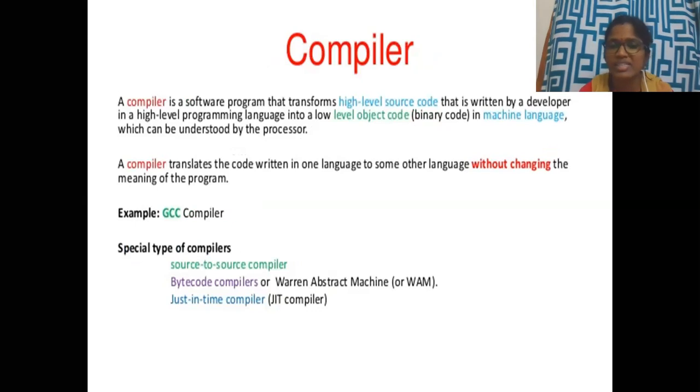A compiler translates code written in one language to some other language without changing the meaning of the program. Examples: GCC compilers. The special types of compilers are source-to-source compilers, bytecode compilers, and just-in-time compilers. Just-in-time compilers we'll come across in the coming classes.